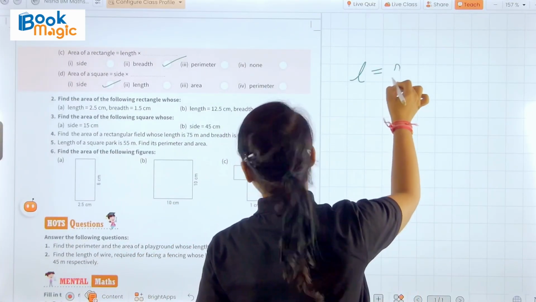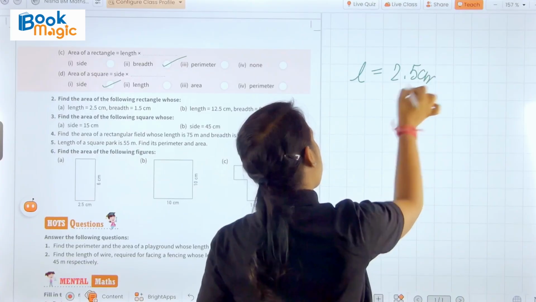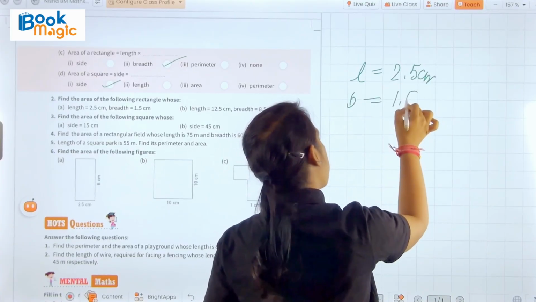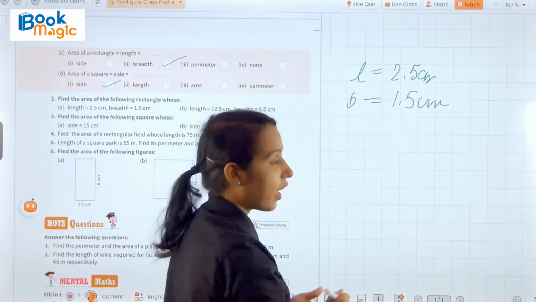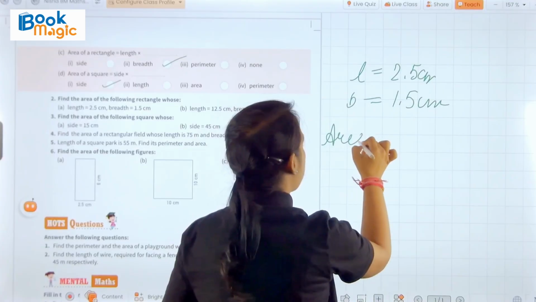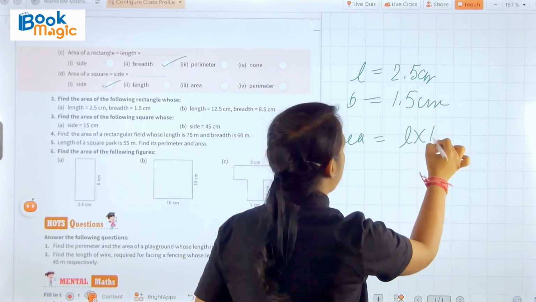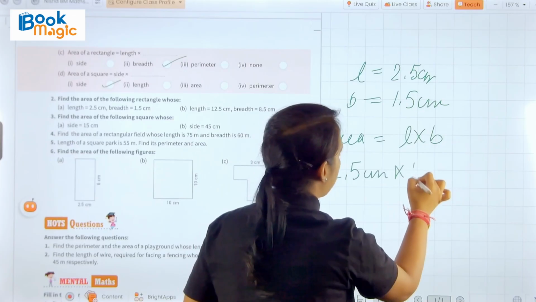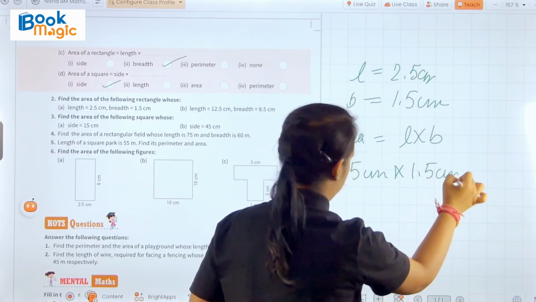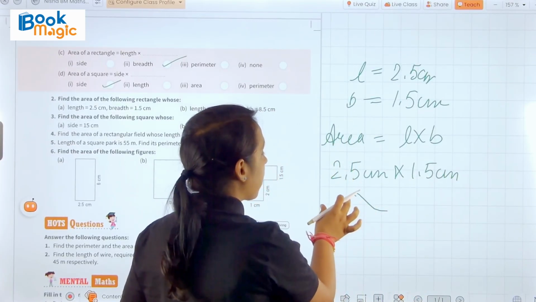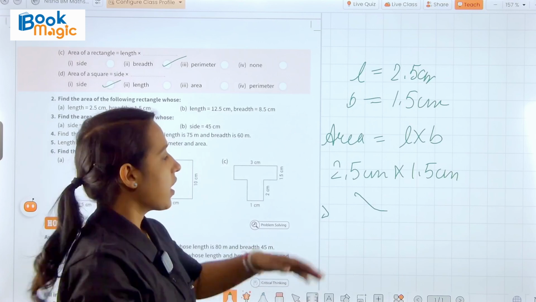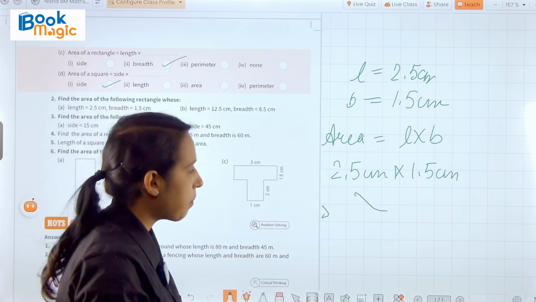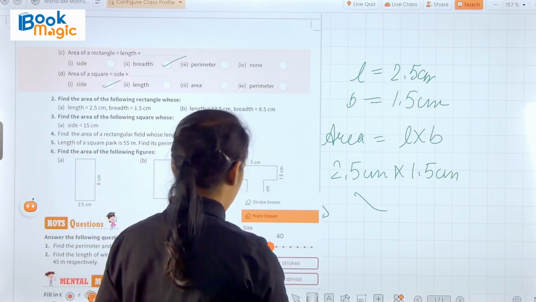Length is given 2.5 centimeter and breadth is given 1.5 centimeter. And we know that area of rectangle will be length into breadth. Length is here 2.5 centimeter multiplied by 1.5 centimeter. And we know that if we want to multiply decimal numbers, we multiply as usual like normal numbers.